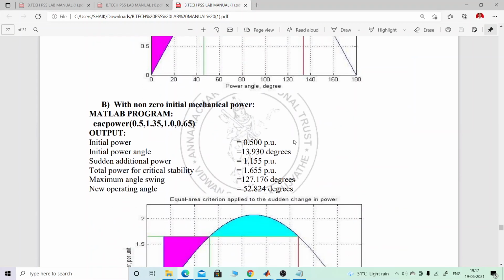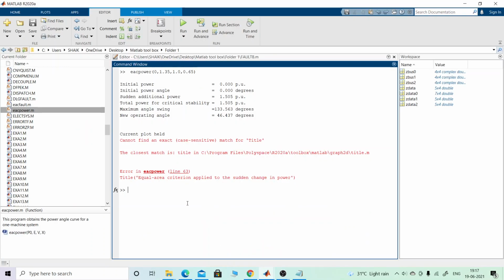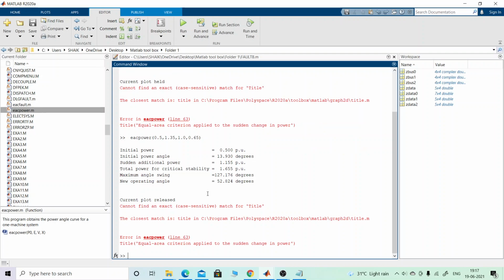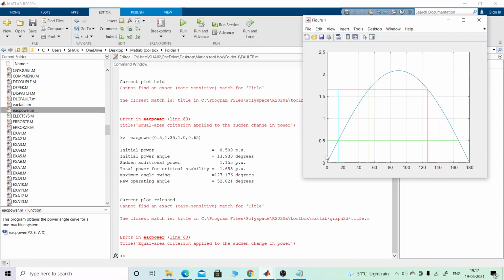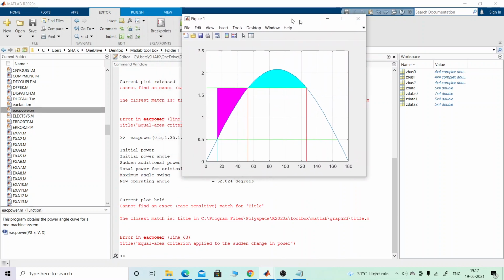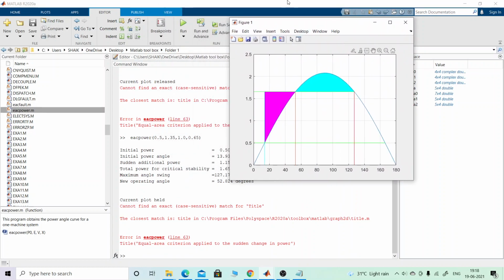For this case, you use esc_power with the initial power 0.5. What should be the value? I type it in the program and press enter. Waiting for the curve. Just a moment. Now the curve has suddenly shifted because the initial power has been changed to 0.5.